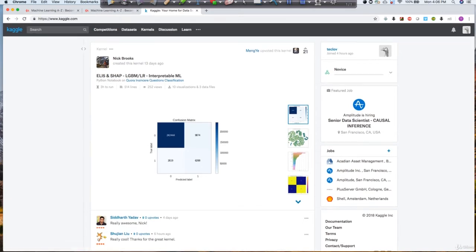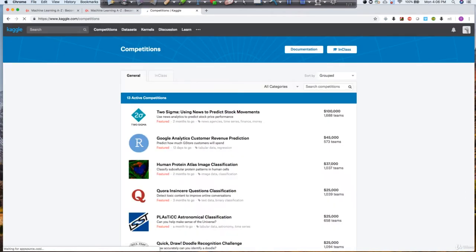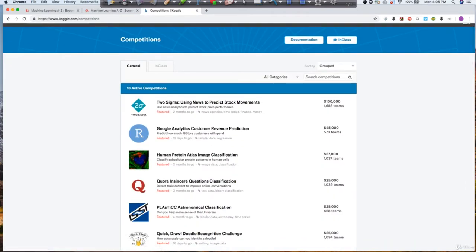Once you come inside it, you will notice something like this. Now, there are a few tabs. For example, this is the competition tab. You can see here that there are companies who are putting up their questions. For example, the first question is from Two Sigma. They want to predict news for stock market movement, and they have said that whoever gives them the best solution is going to win 100,000 US dollars.